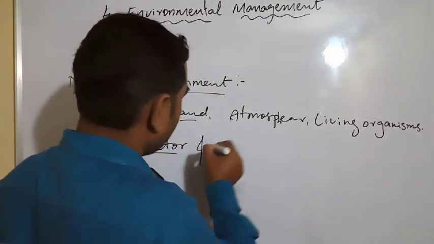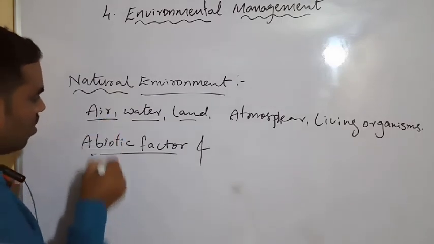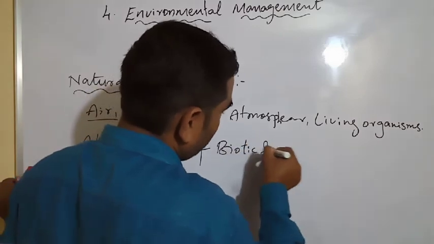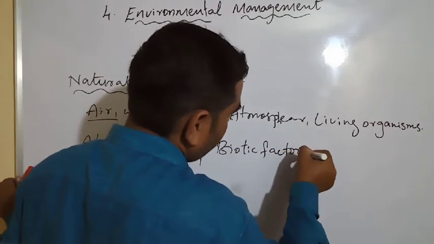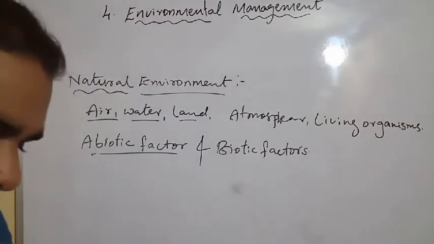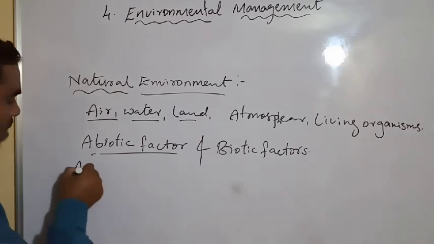Next we have to see the biotic and abiotic factors. We have to write abiotic, biotic factors. See, this is there. Next, what does it say here? Basically, see, their interaction is very important. The artificial environment is affecting the natural environment directly or indirectly. Now we have to see the artificial environment.